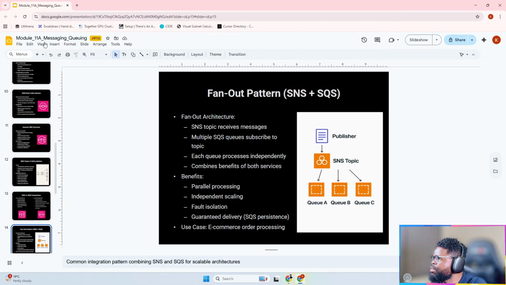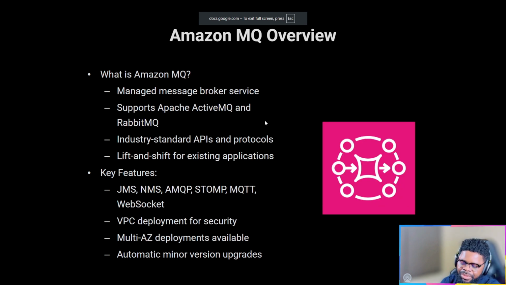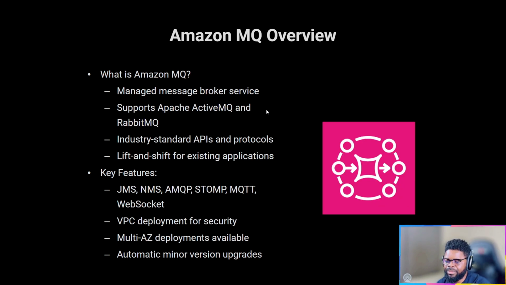I think there's just a few more things we need to see before we leave. So we talked about fan out. Amazon MQ. If you think about it, we just looked at SQS, but SQS is native to AWS. There are people who, when they were on premise, had their own broker that they were using, and on moving to AWS, maybe they want to keep their broker for compatibility's sake.